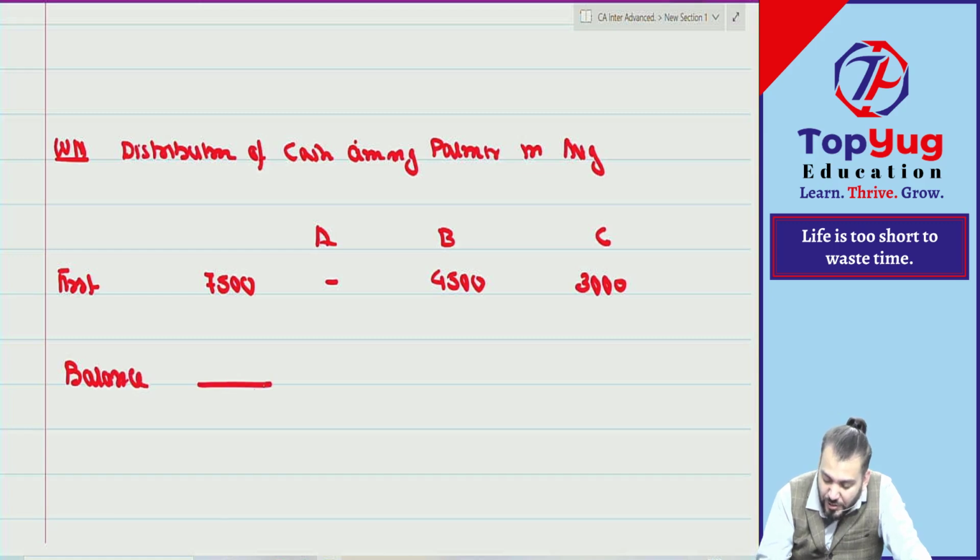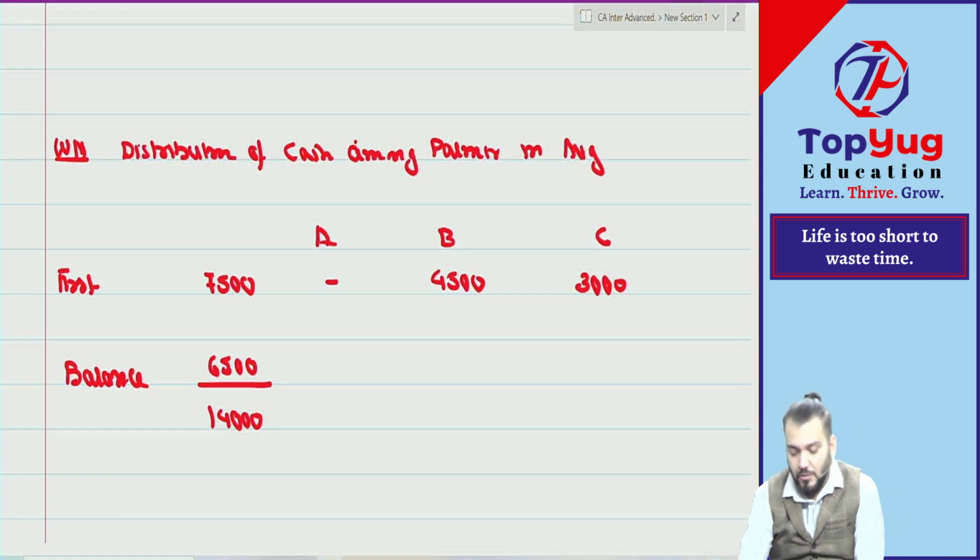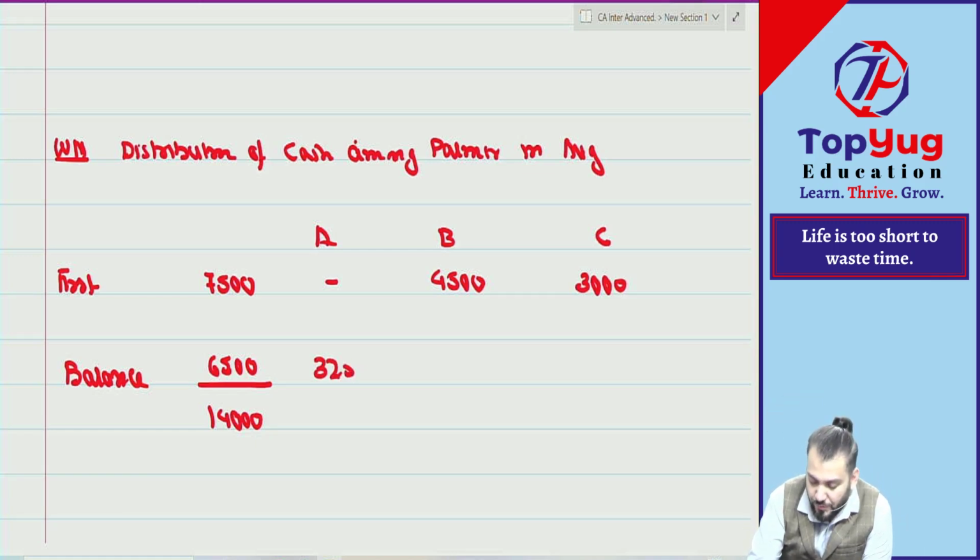Can I say balance is what? Total is 14,000. 14,000 minus 7,500 is 6,500, which will be distributed among A, B, C in the agreed ratio. To distribute: 3,250, 1,950, 1,300.